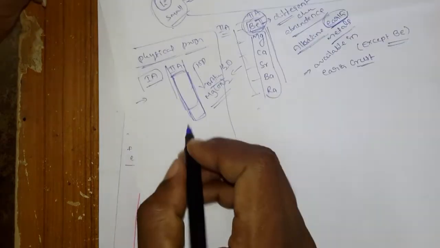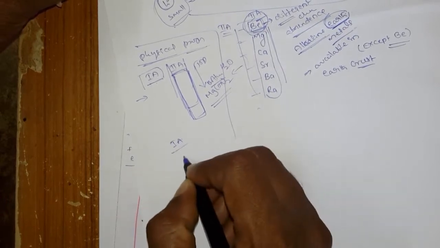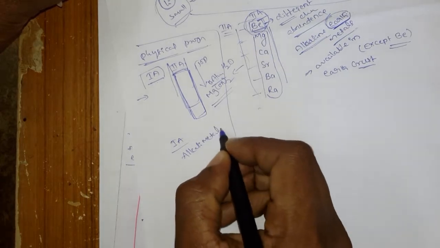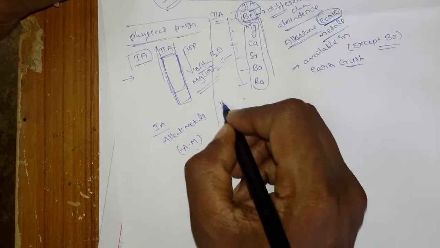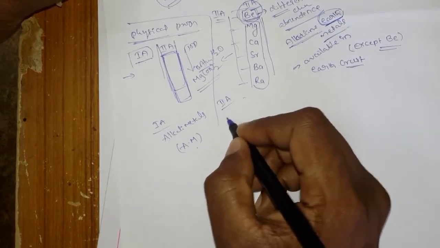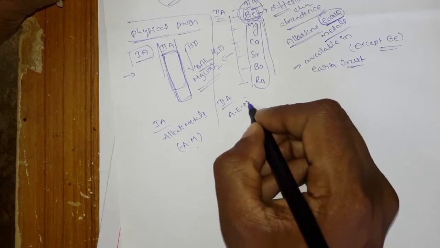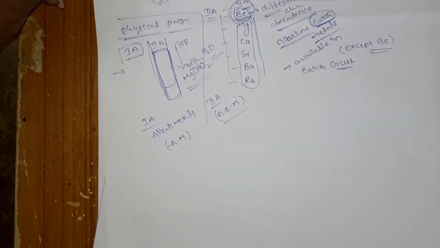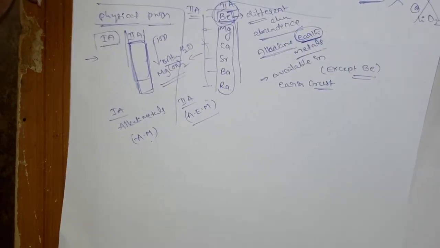Okay, and here I will always mention the first A group of elements as alkali metals, that is AM. I'll write it like this, AM. And the second A group of elements I'll mention as alkaline earth metals, AEM, don't confuse. AM is nothing but alkali metals and AEM is nothing but alkaline earth metals.